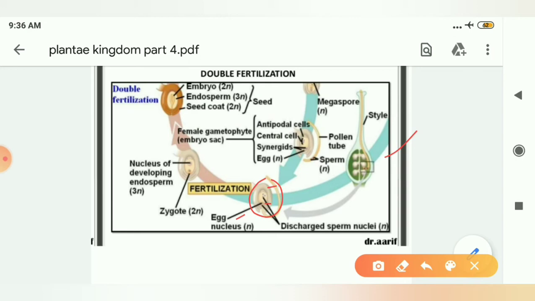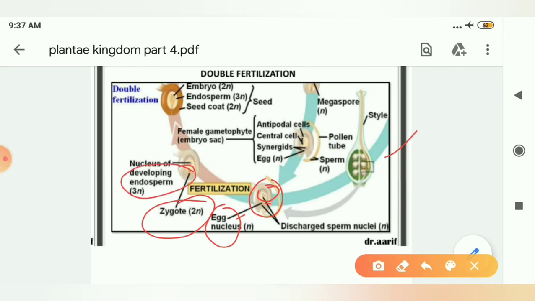Your male gametes will come, and then they will fuse with the egg. One male gamete will fuse with the egg and the other male gamete will fuse with the polar nuclei. When one male gamete fuses with the egg, it forms the zygote, whereas the other male gamete fuses with the polar nuclei to form endosperm.